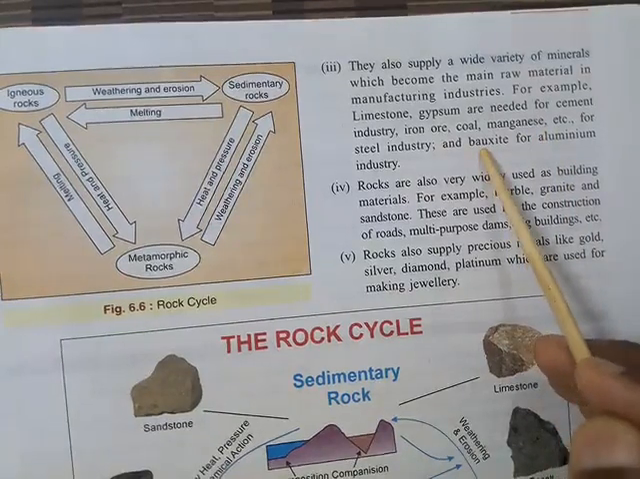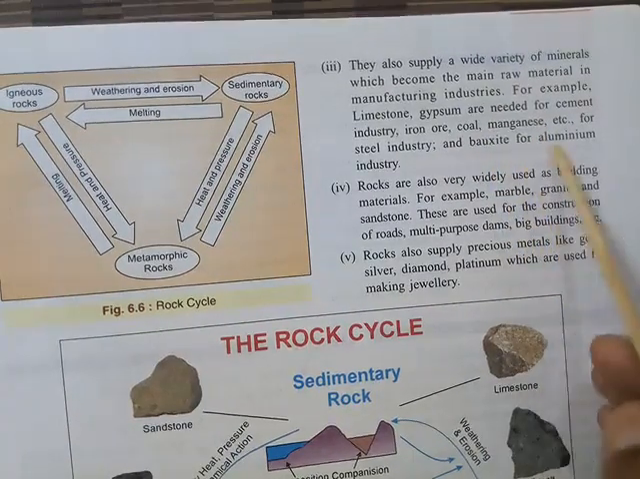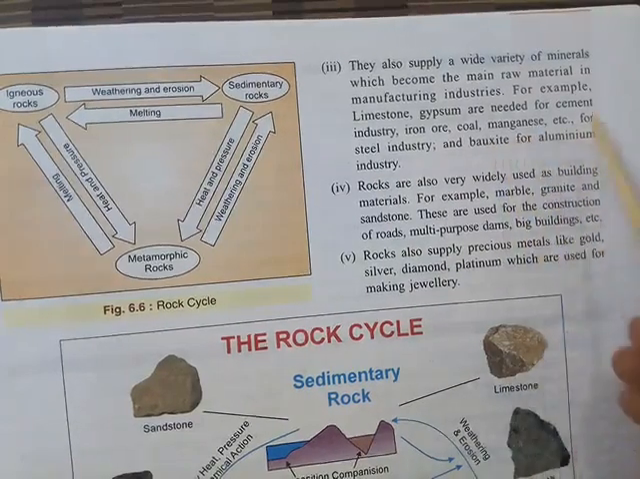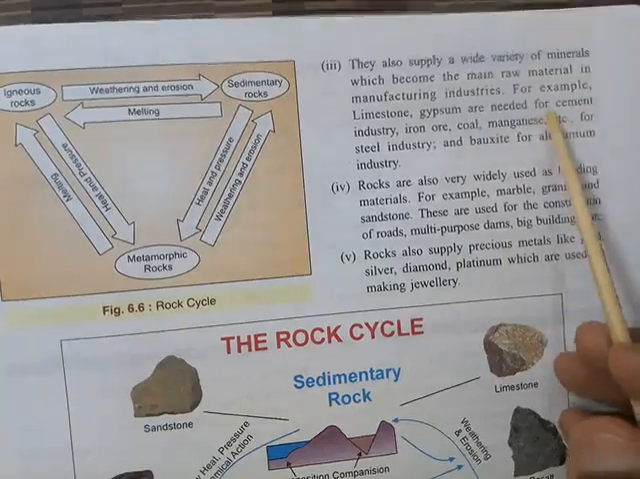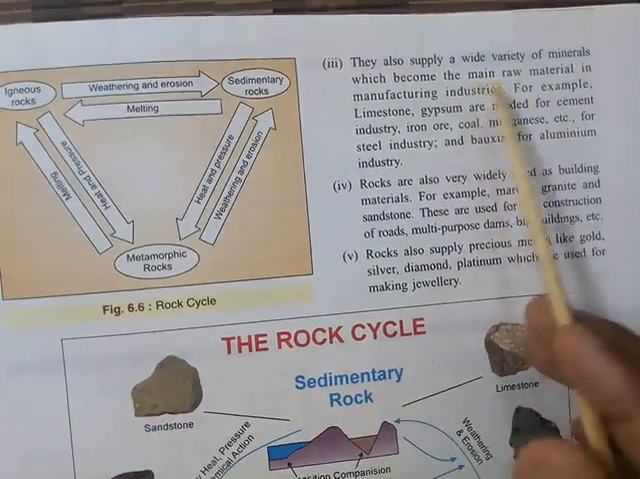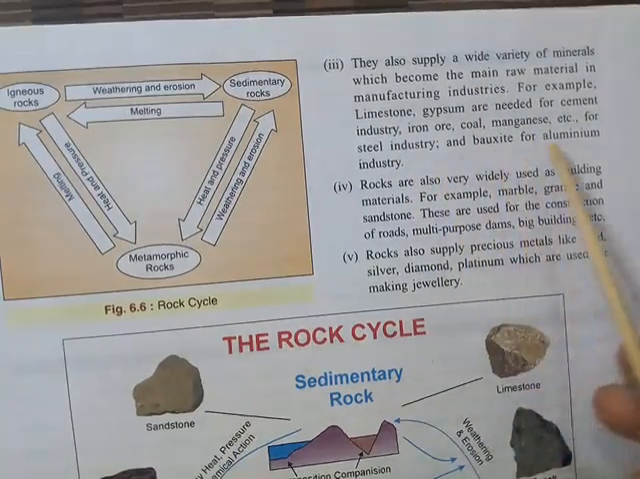Bauxite is a rock, and what is bauxite used for? For extraction of aluminium. So the aluminium industry depends upon bauxite rock. Like this, all these minerals are extracted from different types of rocks, and they are very, very important in different industries.